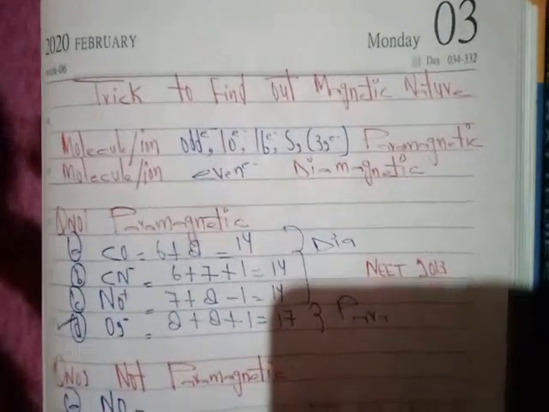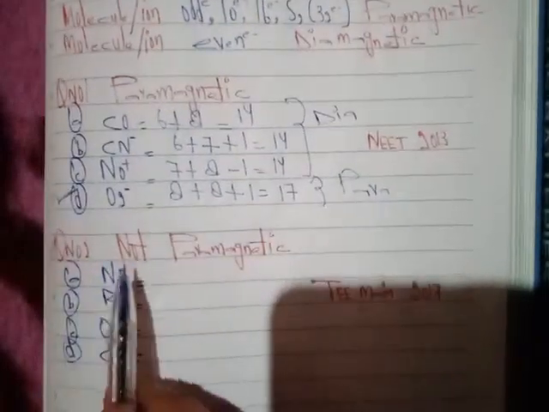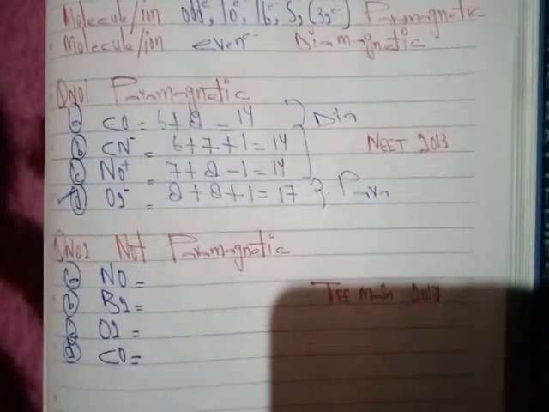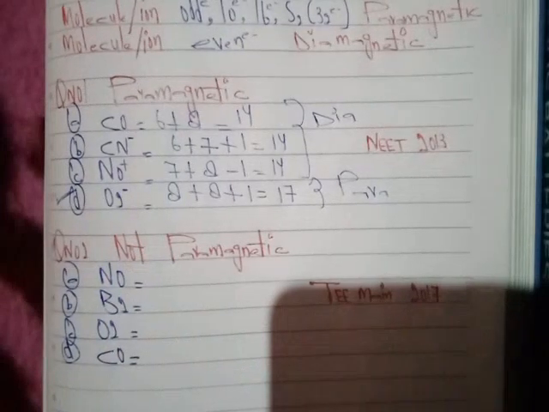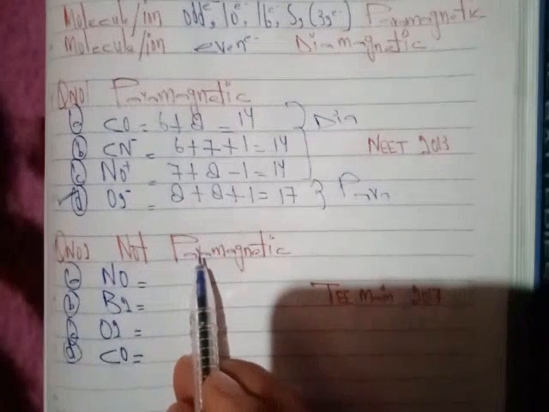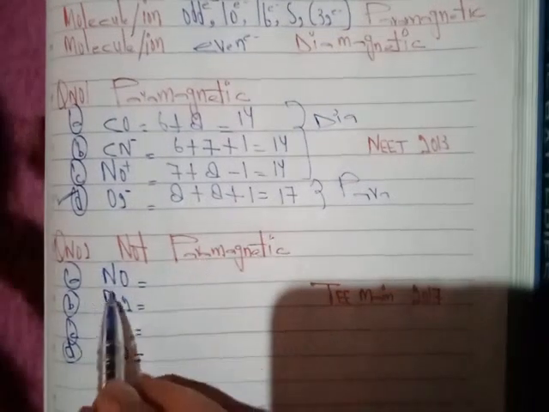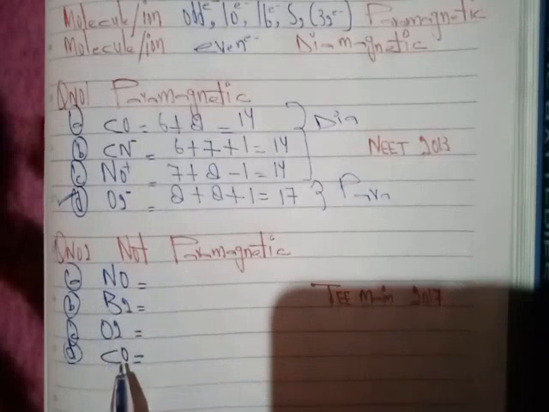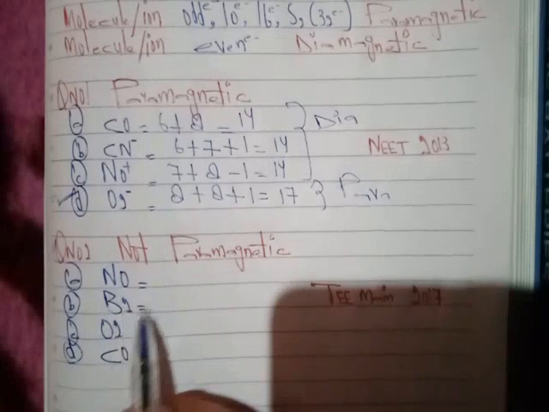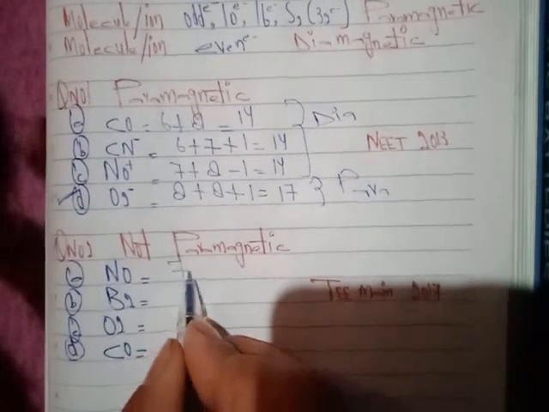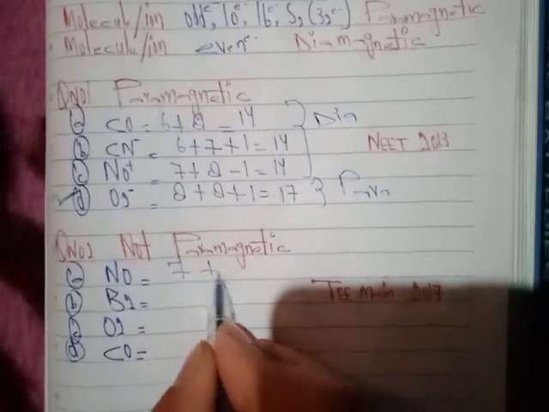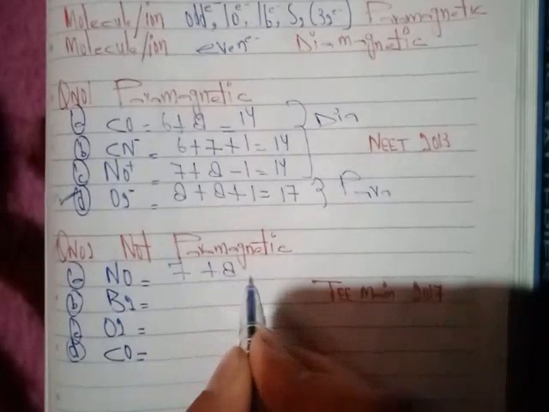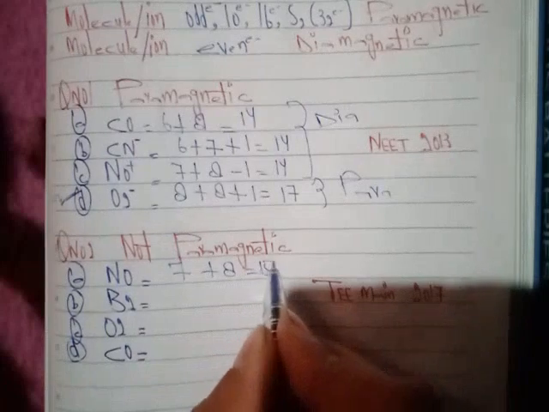Let us see the next question. Which of the following is not paramagnetic? NO, B2, O2, CO. NO, 7 plus 8 equal to 15.